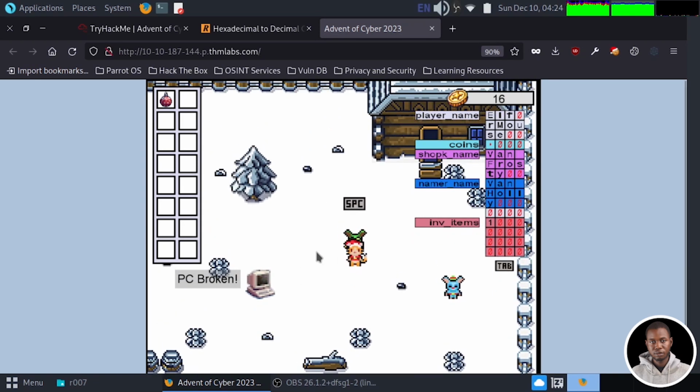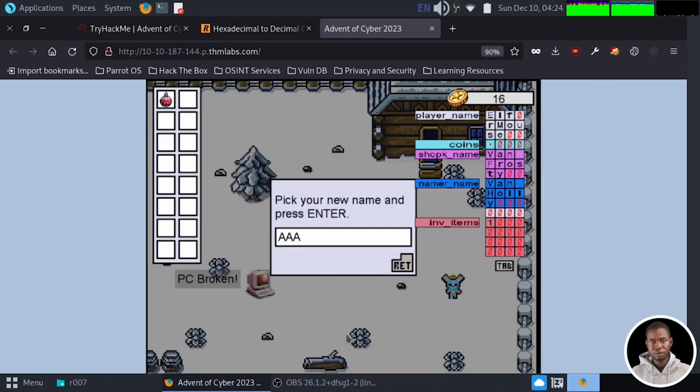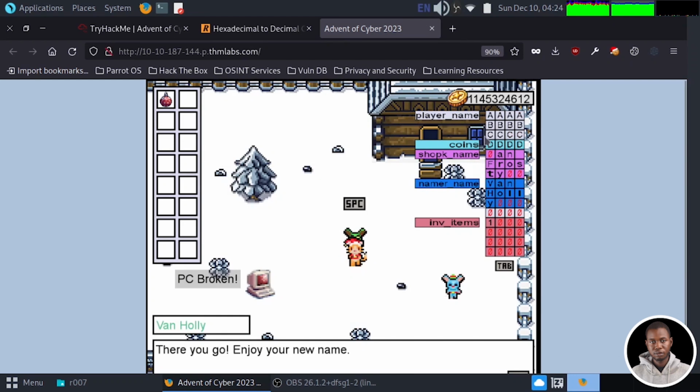And let's change our name to 1 2 3 4 1 2 3 4 1 2 3 4 1 2 3 4. And when we hit the enter key, you see what happened here. We have our player name filled in with A, B, C, and the D overflows into the coin's address space. And what happened here is because the address space for the player name needs to be terminated by a null byte.